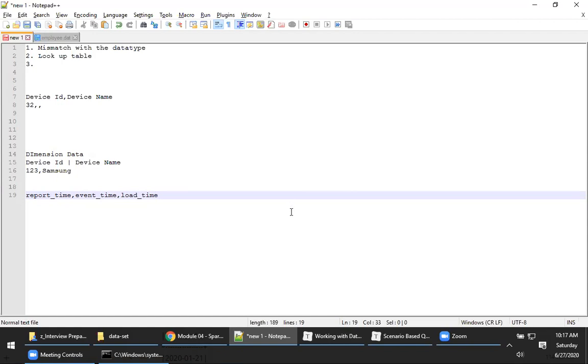So the report time and the load time, we will be generating, right? Yes, it depends on the scenario. Event time, for example, will be generated by the actual source. And if the actual source is not designed by you, in that case, report time also will be generated by the source.